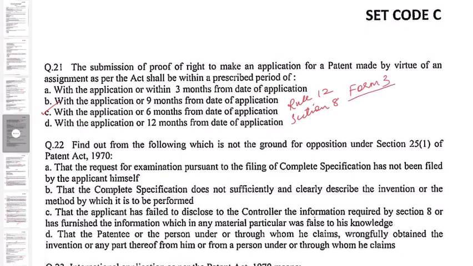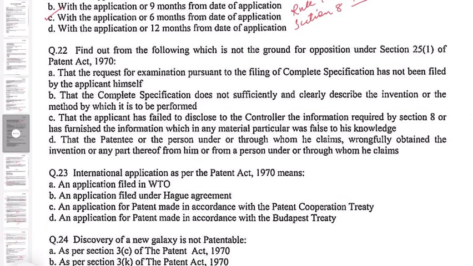Question number 22. Find out from the following which is not the ground for opposition under Section 25(1) of the Patent Act. A. That the request for examination pursuant to the filing of complete specification has not been filed by the applicant himself. B. That the complete specification does not sufficiently and clearly describe the invention or the method by which it is to be performed.